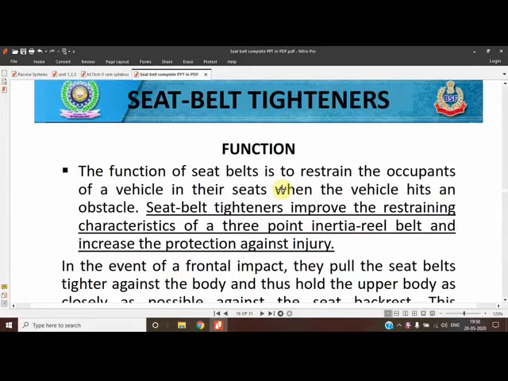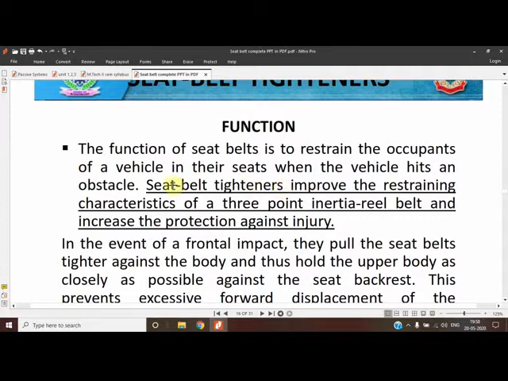Starting with the seat belt tightening system, what is its function? The function of the seat belt is to restrain the occupants of a vehicle in their seat, because the seat is the safest place for the driver and the passenger. They have to be restrained in the seat itself when the vehicle hits an obstacle. In this way, the three types of collisions I told you about are avoided. The seat belt tightener improves the restraining characteristics of the 3-point inertia reel belt and increases the protection against injury.